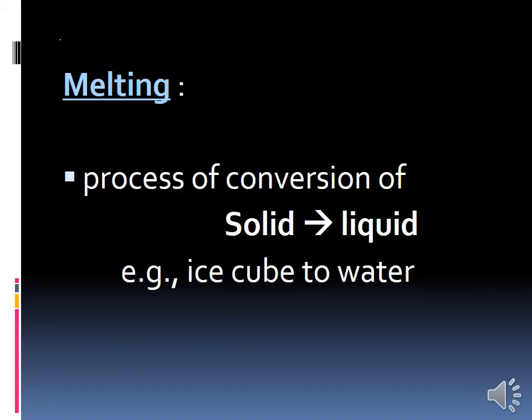In the atmosphere there is some heat. Or else, if we place that ice cube in a pan and heat it, at that time also we will get liquid, water. So because of heating only melting takes place.